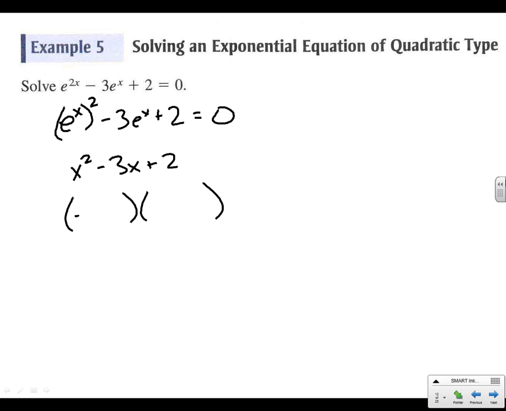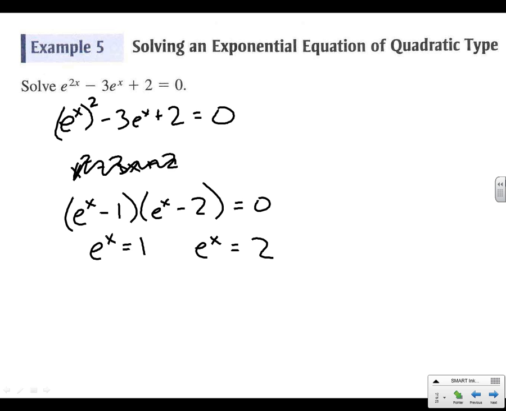All right, so it's just going to be e to the x minus 1 and e to the x minus 2. This isn't what it actually is. This is just an example of how we would factor it. All right, so that equals 0. So e to the x equals 1. e to the x equals 2. We're going to put a natural log in front of everything.